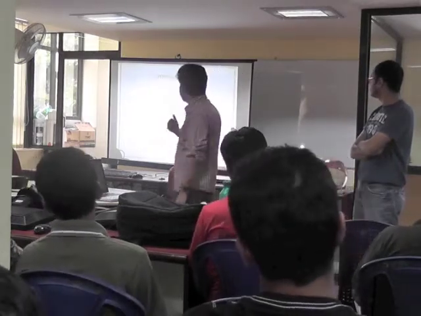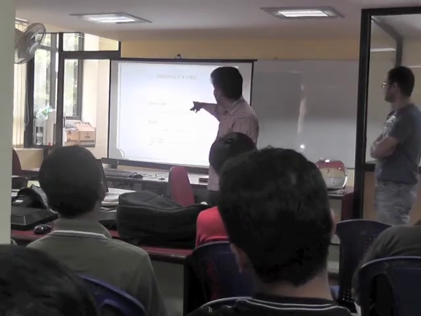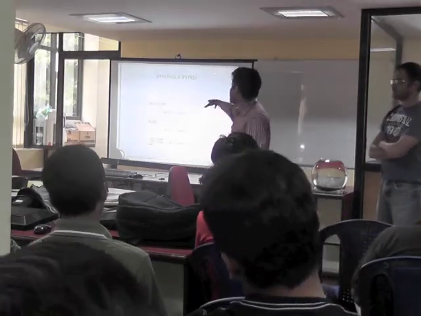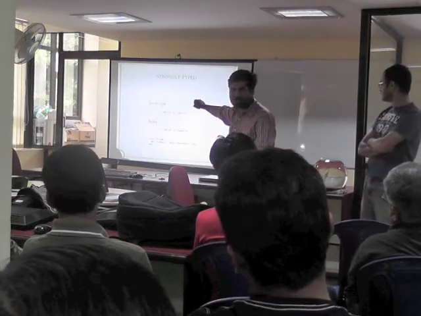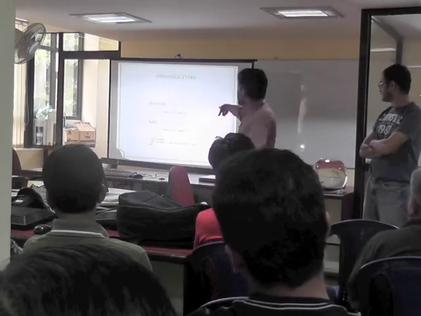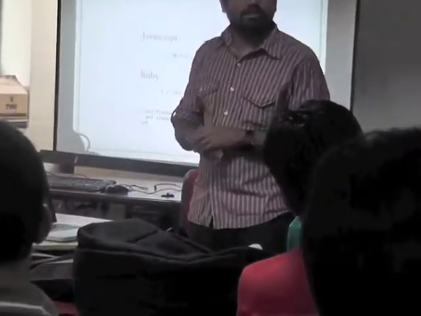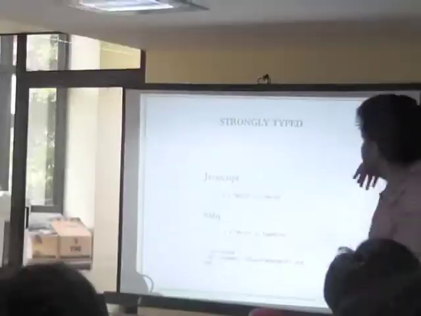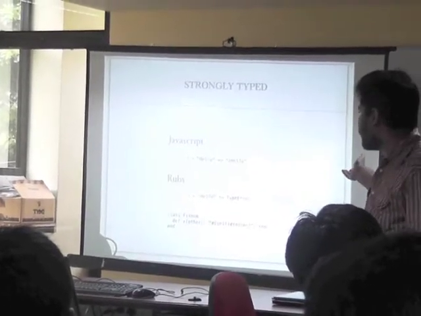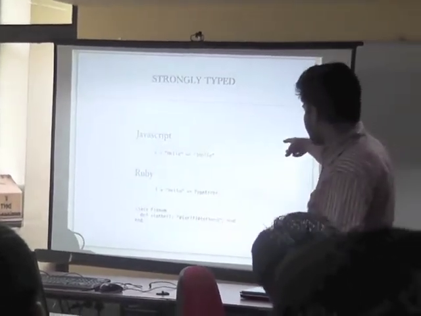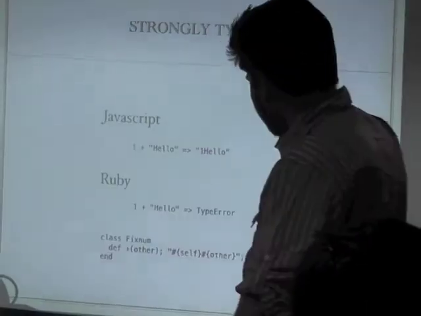What does strongly typed mean actually? If you're familiar with JavaScript, you can say in JavaScript 1 plus hello and it will coerce the Fixnum and it will return 1hello actually. It will just concatenate things. In Ruby, if you try to do this, 1 plus hello, you will get a type error. You cannot add a string and an integer. That's the difference: JavaScript is a weakly typed language, Ruby is a strongly typed language. You can circumvent that type error by extending the Fixnum class, but that's something you have to do deliberately.